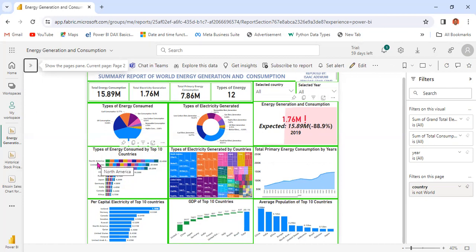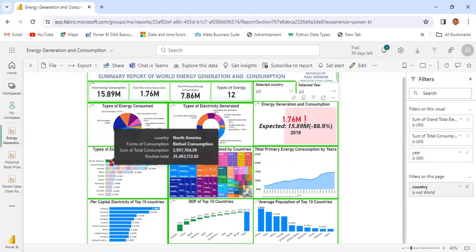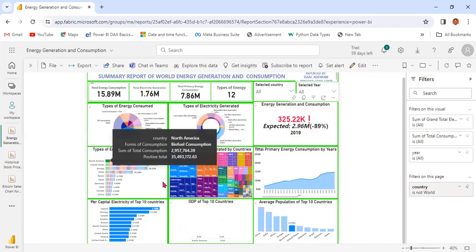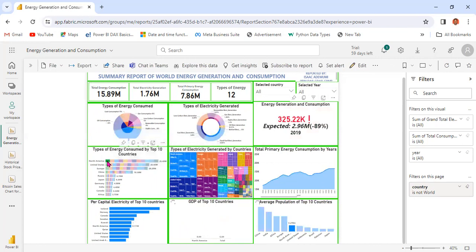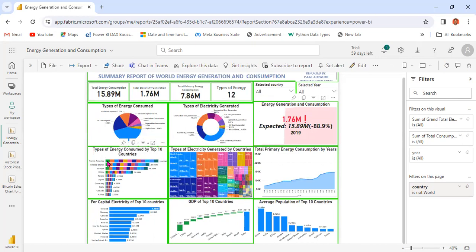From what we can see, North America has the highest energy consumption.